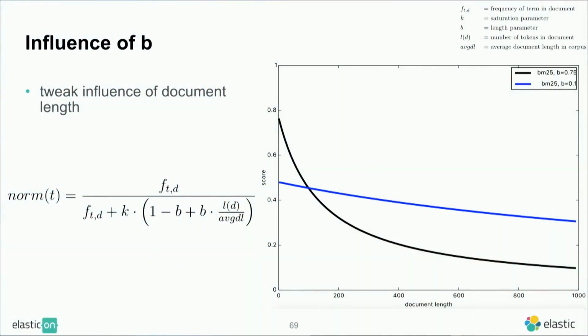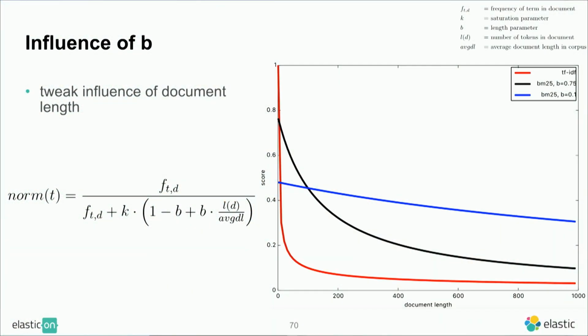All right, and then again, how this would look like, just for one term. So you have this B parameter, which you can set. I mean, you can set it to 1, which means document length has full influence. You can set it to 0, which means it wouldn't have any influence at all. So this is similar to this blue curve here. And then again, in comparison, this is actually pretty similar to TF-IDF, right? So this is for TF-IDF, where we actually multiply the whole score with this thing. That's a similar thing. The only difference is you cannot tune it in TF-IDF.